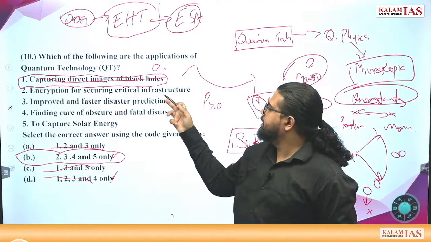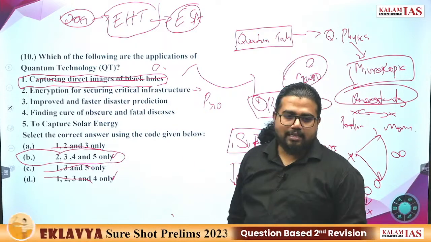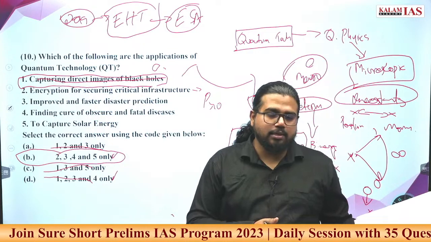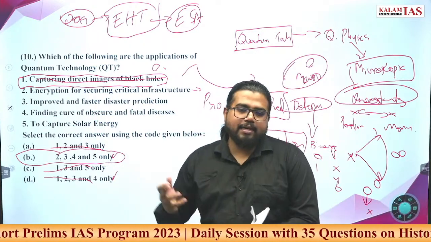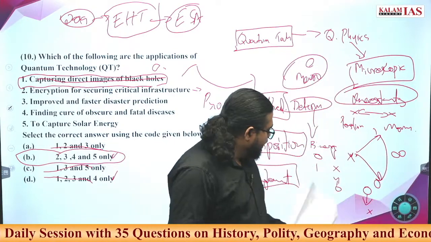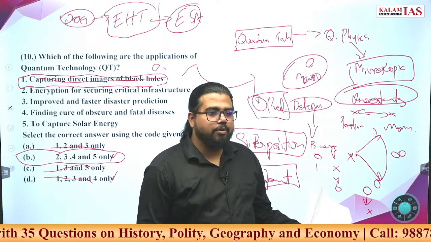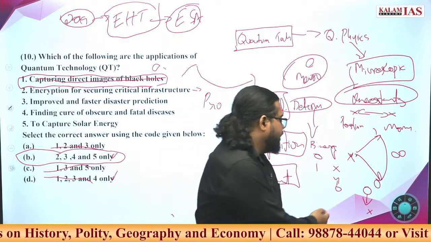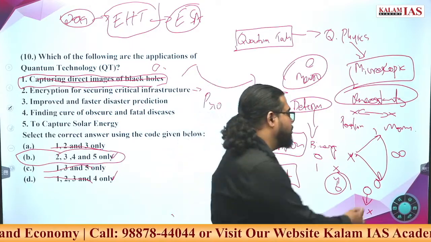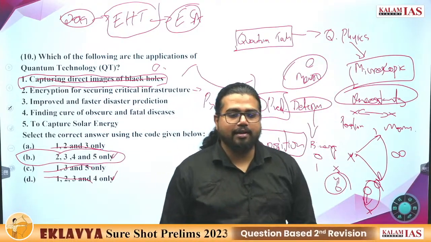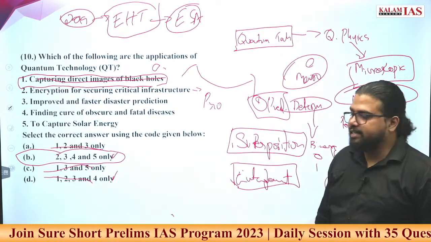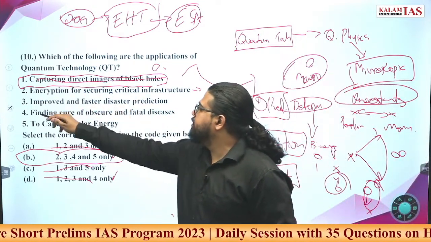Encryption for securing critical infrastructure. This is why there is a Chinese military satellite using quantum technology. What is this satellite doing? It is implementing quantum cryptographic technology. This cannot be hacked. If entanglement is used in coding the information, and any of this information is touched by anyone not intended, then the other information will also be touched, and you can instantly detect it. Hack-proof cryptographic technology can be developed with this.